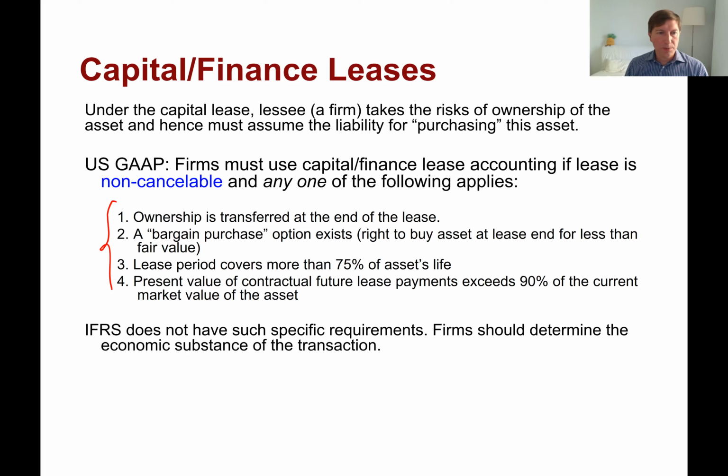Under IFRS, we have similar four requirements, but they don't use bright line thresholds like 90% or 75%. It basically says if substantially all of the asset life is covered by the lease, then it's a capital lease, things like this. But overall, accounting rules are quite similar.